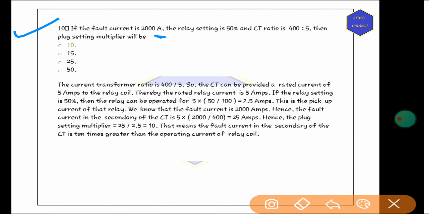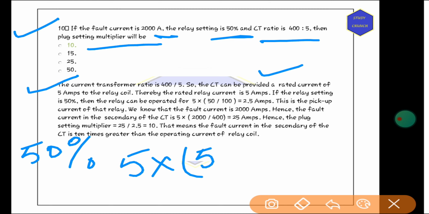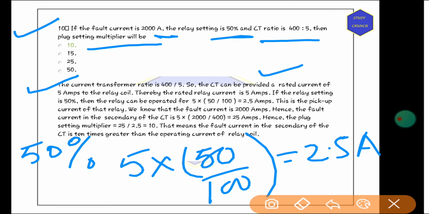If the fault current is 2000 amperes, the relay setting is 50%, and the CT ratio is 400 to 5, then what will the plug setting multiplier be? So we know that the current transformer is 400 by 5. CT provides a rating of 5 ampere to the relay coil, so the rated current is 5 amperes. If the relay is set at 50%, then it can be operated at 5 into 50 by 100, which is 2.5 amperes.